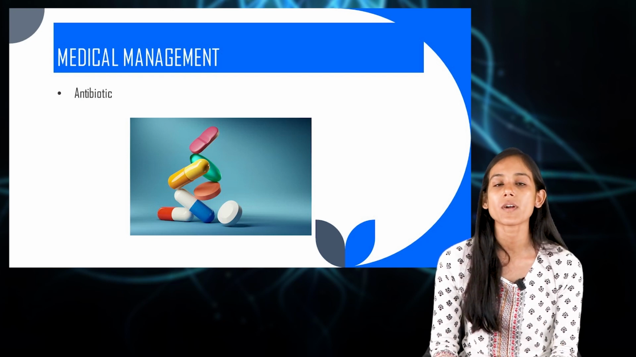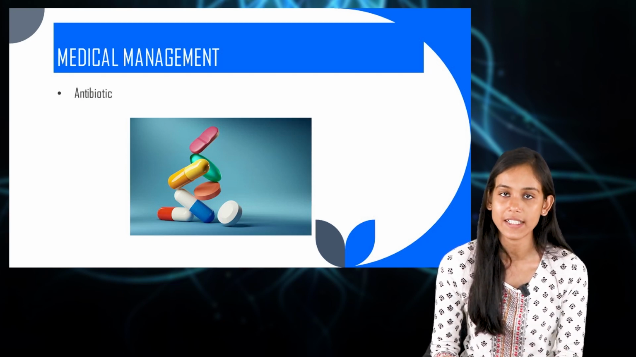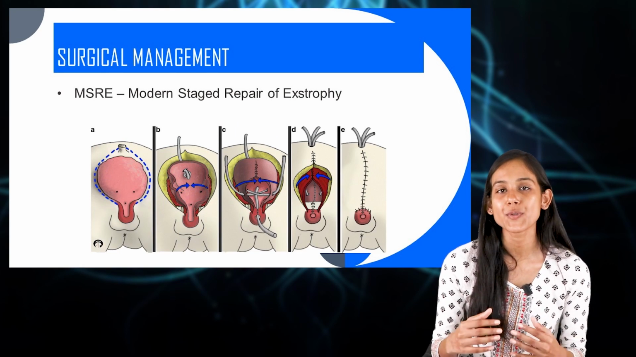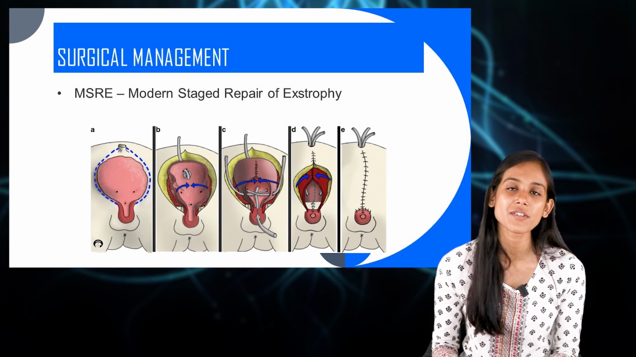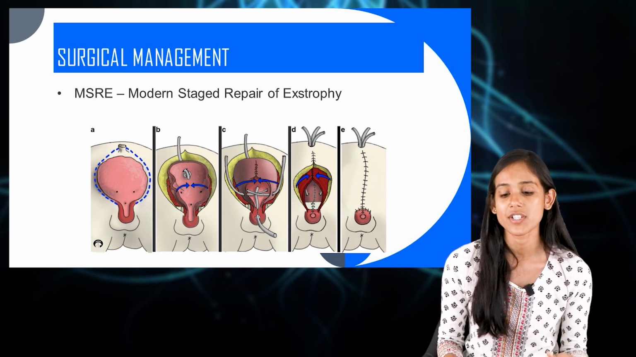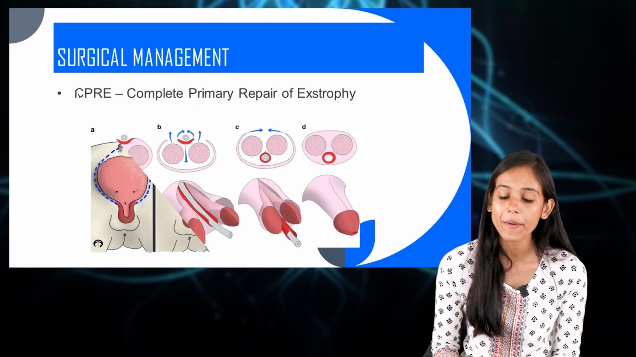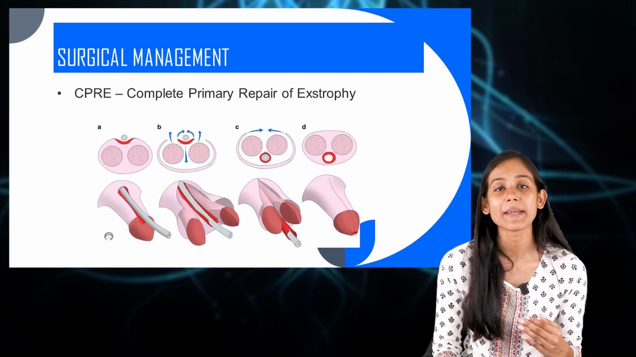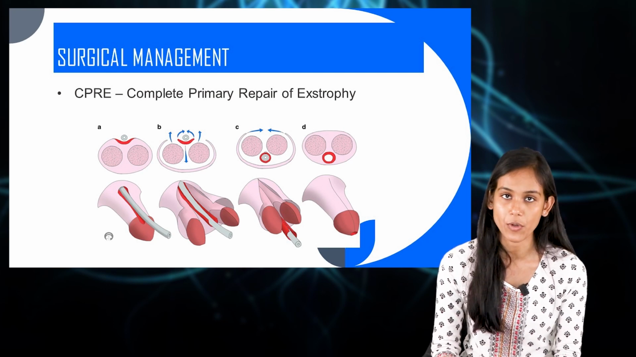Next, let us see what the surgical management options are. Basically there are two major surgical interventions. The first one is MSRE, that is modern staged repair of exstrophy, and the second one is CPRE, that is complete primary repair of exstrophy. Majorly these two surgical interventions are done to correct the exstrophy of bladder.